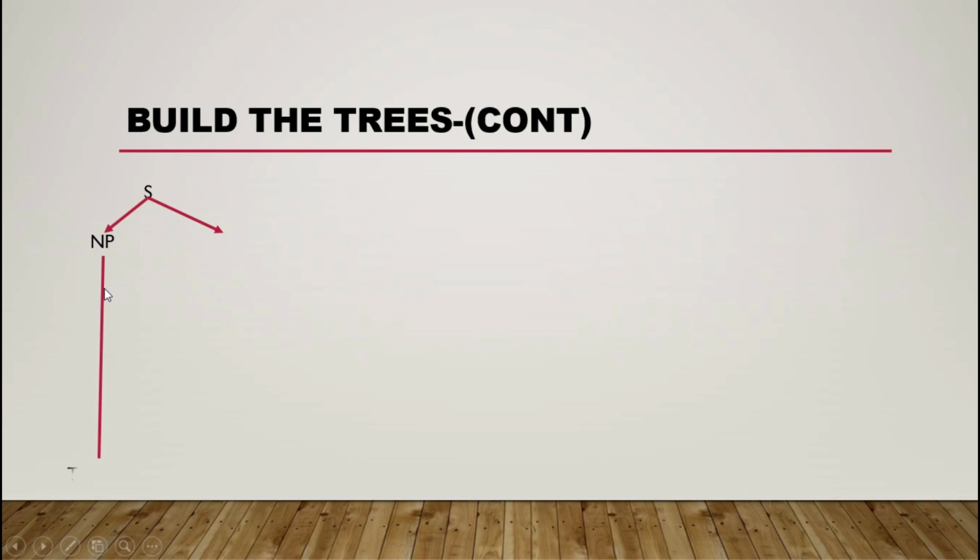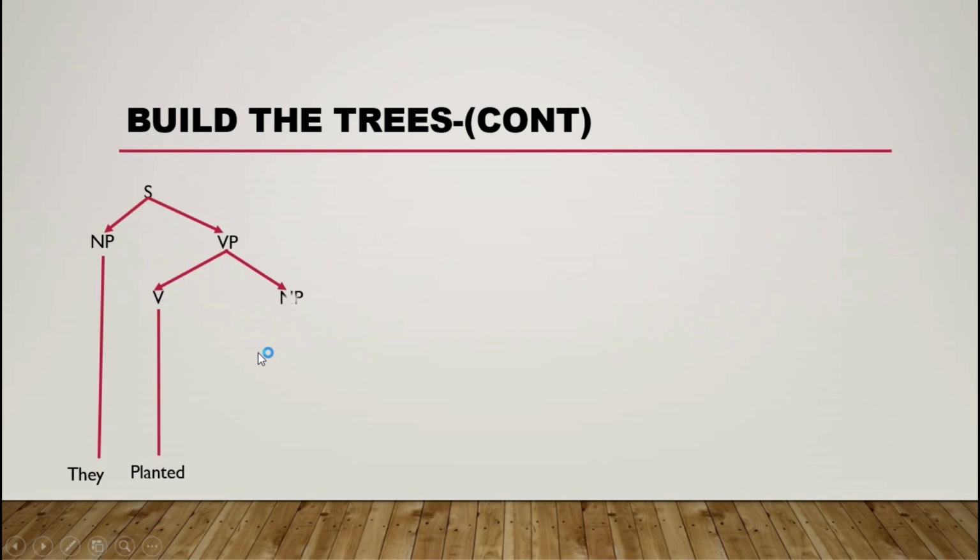We draw like that. So this is a verb phrase, and we divide into two. It's a verb, stands for verb, and we line down and write "planted". Okay, they planted it.